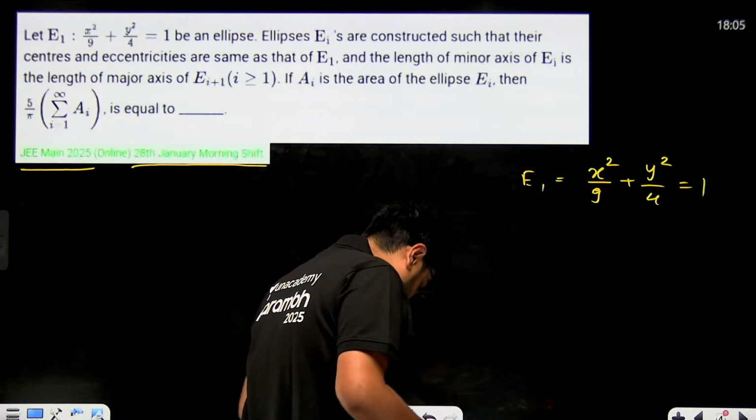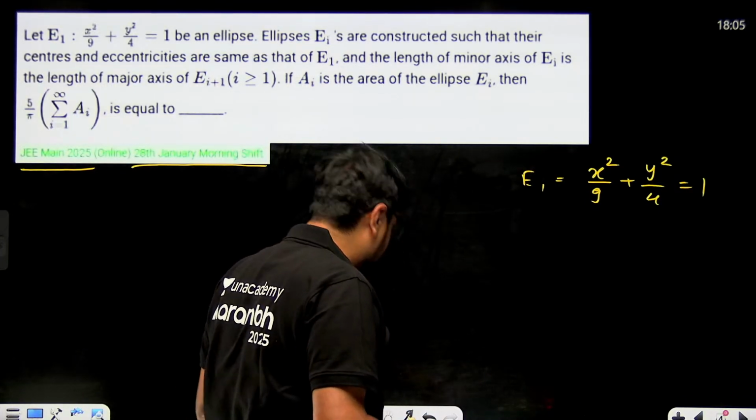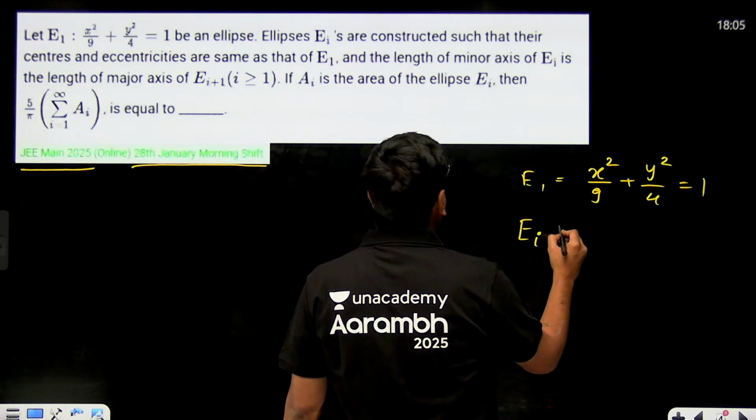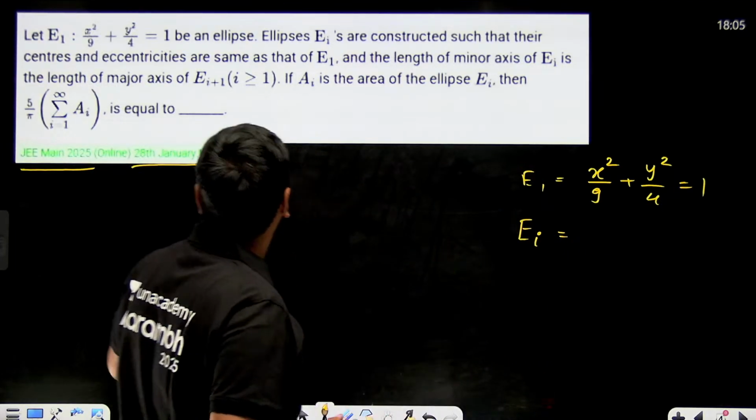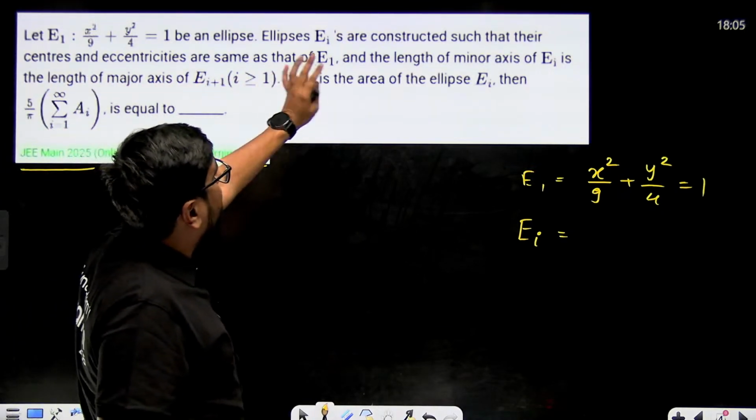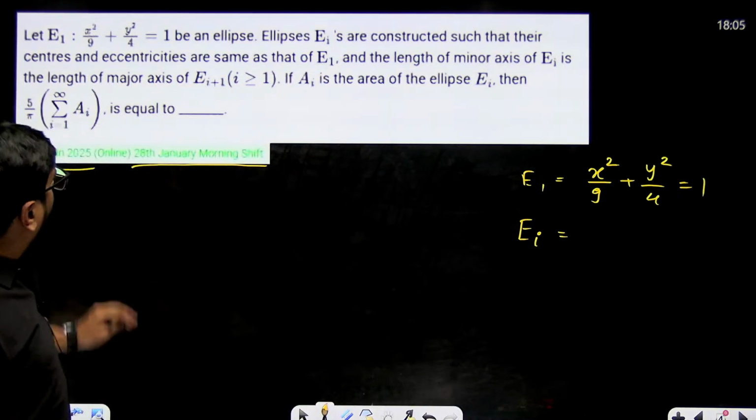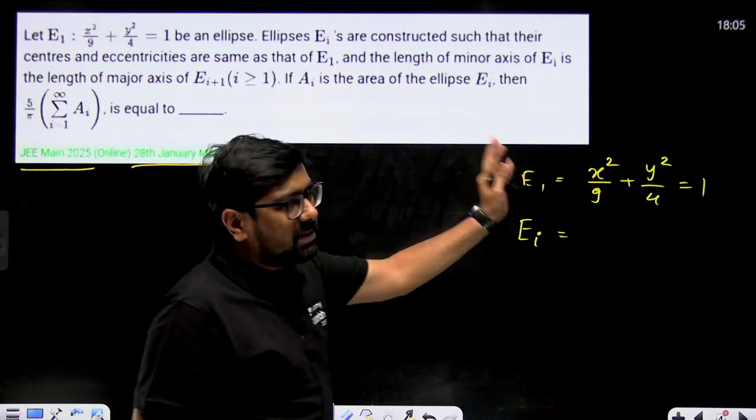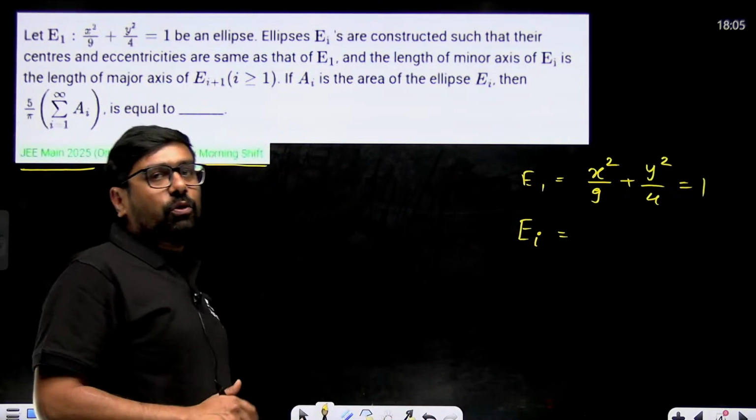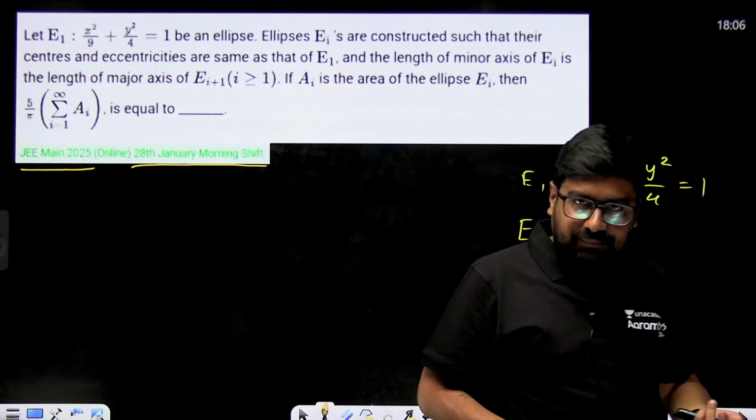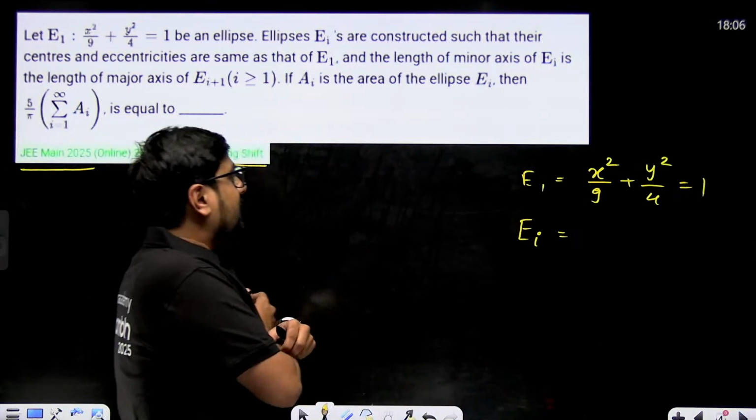Now there are some more ellipses which are drawn. Now they are naming them as Ei. What is Ei? Ei is an ellipse whose center and eccentricity are same as that of E1. All the ellipses which are Ei, their center is 0, 0 and eccentricity is also square root of 1 minus 4 by 9. Okay, so eccentricities are same.